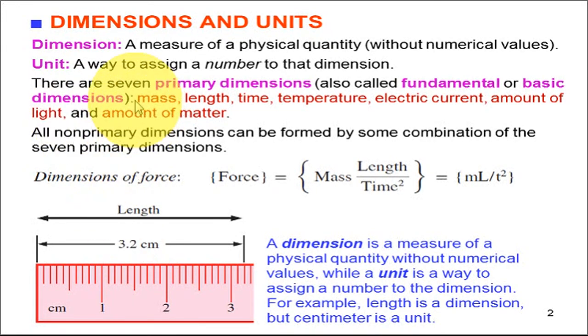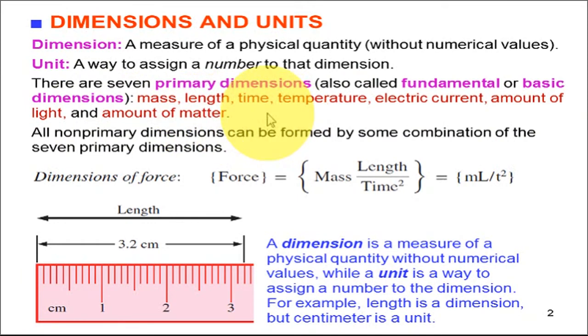There are seven different primary dimensions in engineering and sciences. These are also known as fundamental or basic dimensions. These are mass, length, time, temperature, electric current, amount of light, and amount of matter.